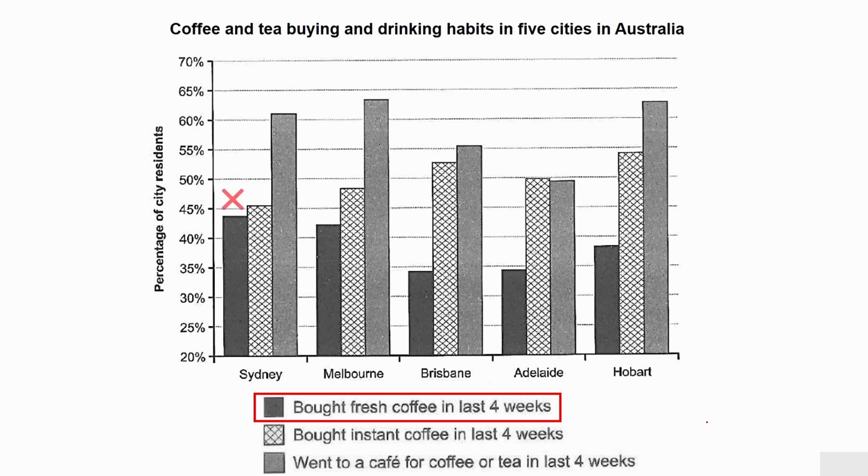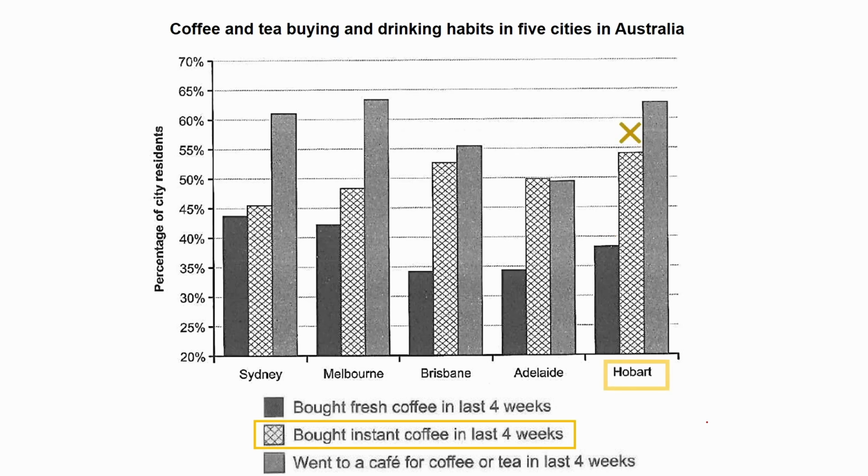So here we have in the first category, the highest is Sydney, and the second highest is Melbourne. We can mention these two together. And after that, Brisbane and Adelaide are also similar, so we can put these two together. Hobart is different, so we mention that separately. The next category is bought instant coffee.